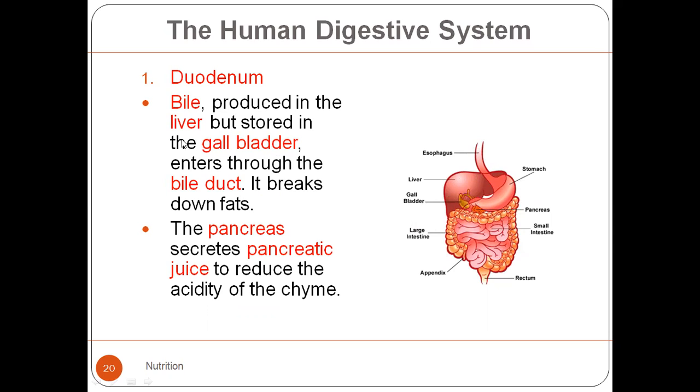Now all this is going to come into the duodenum from the liver and from the pancreas. They are going to come into the duodenum through one common duct, by which they are poured into the duodenum. The secretion of the pancreas is known as the pancreatic juice. Okay. And what does pancreatic juice do?